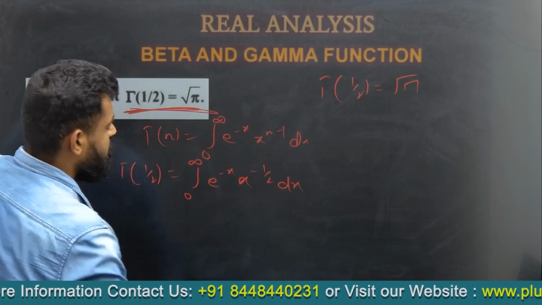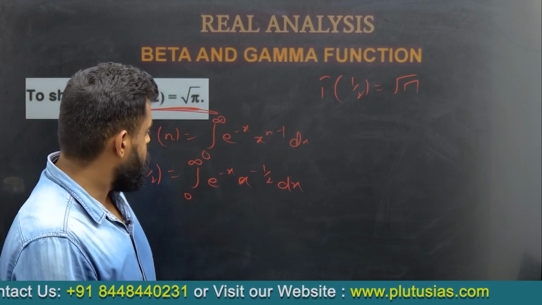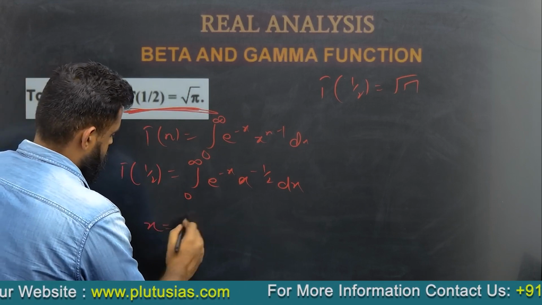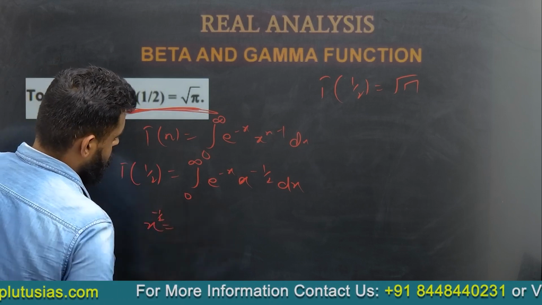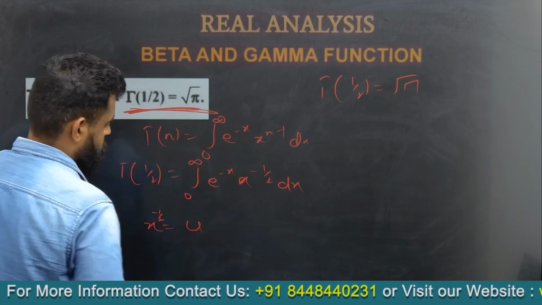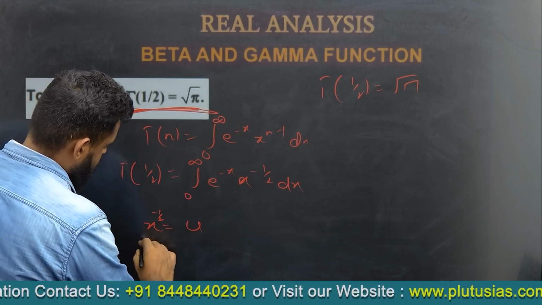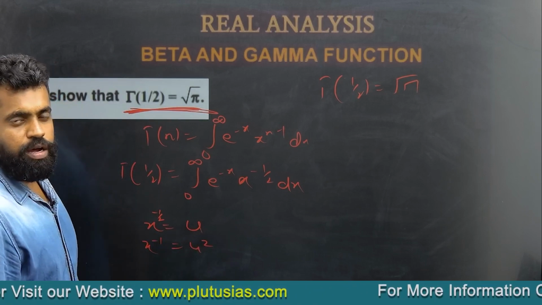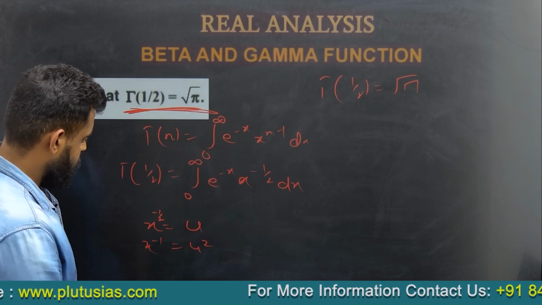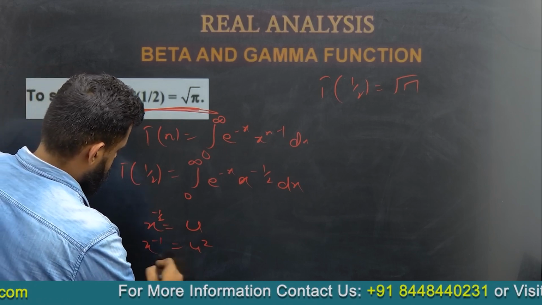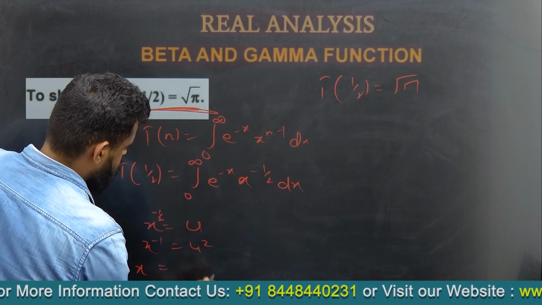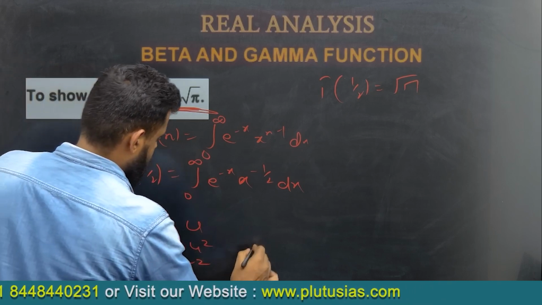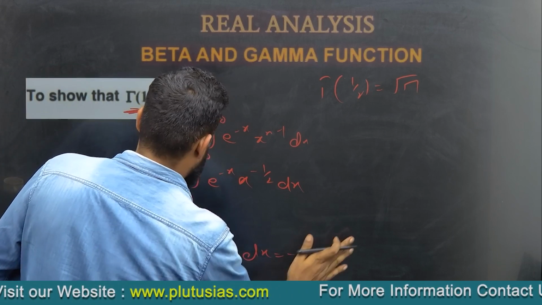Okay, now this substitution won't work here. So we have to put x equal to e to the power minus... we have to put x to the power minus 1 by 2. Okay, we put this as u. So what would be x to the power minus 1 would be u square, or x equal to u to the power minus 2. So dx would be, no, this won't work also.